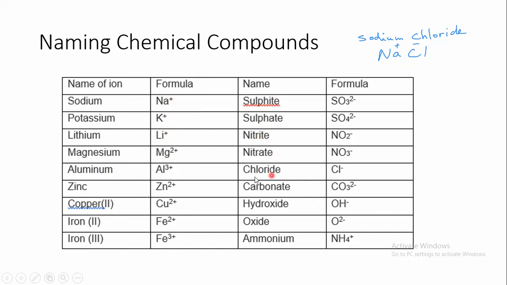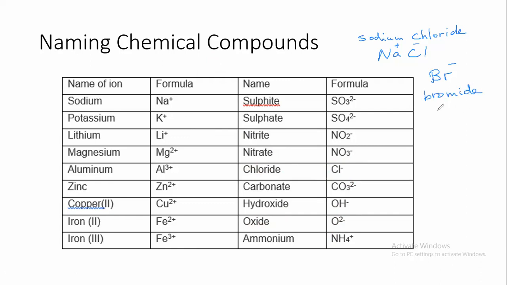We have negative ions that are formed from the element itself, like, for example, chloride, we say Cl negative. So it consists of only 1 atom in the form of an ion. Or here, oxide, we have element oxygen, but in the form of an ion. We call this chloride, Cl minus, we call it chloride. And we have oxide. If I write Br minus, then I call it bromide.